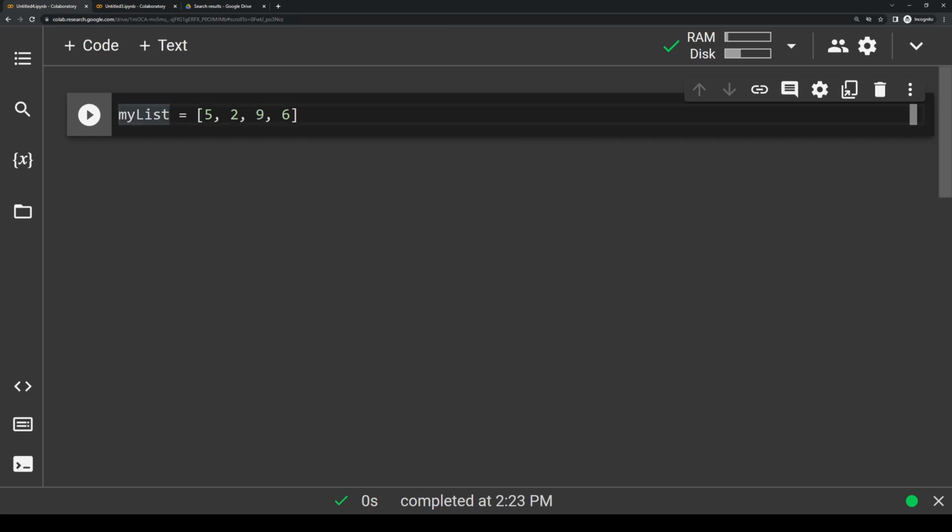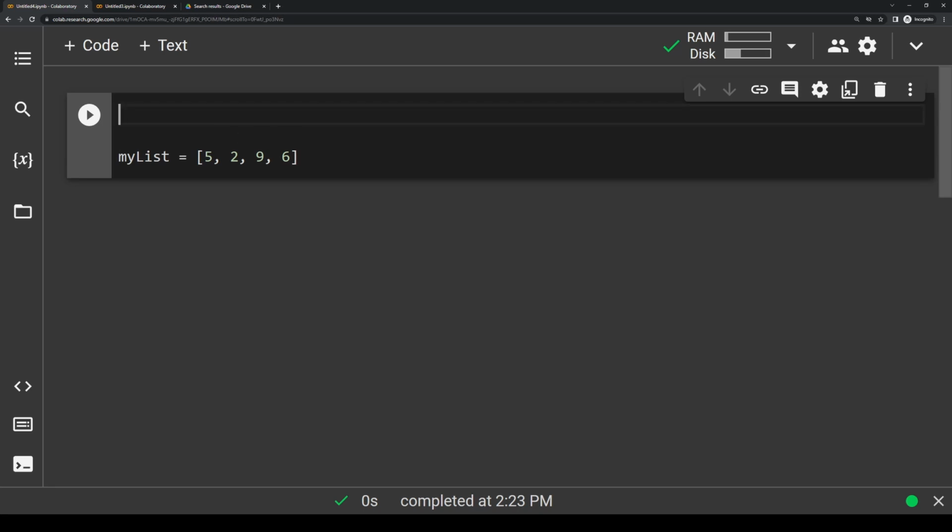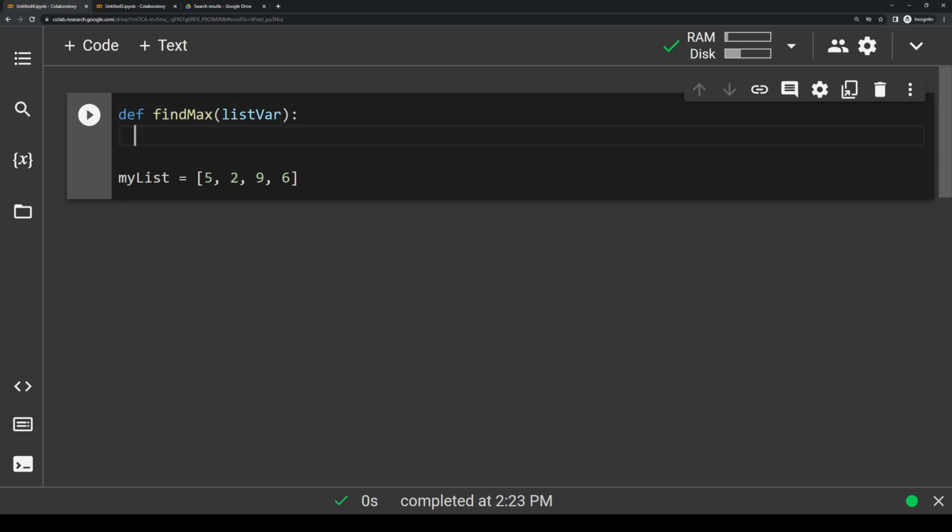Let's make some room up here, and we'll go ahead and define our function. So let's write def, and we'll just call this function find max, and we're going to pass in one argument, let's say list var, and this will just be short for list variable. And then we'll do the colon and indent. And I said that we want to have a max variable that we can return at the very end. So let's make a new variable called maximum, and we'll just start it at 0 for the sake of this code. So then we want to use a for loop that we learned last episode.